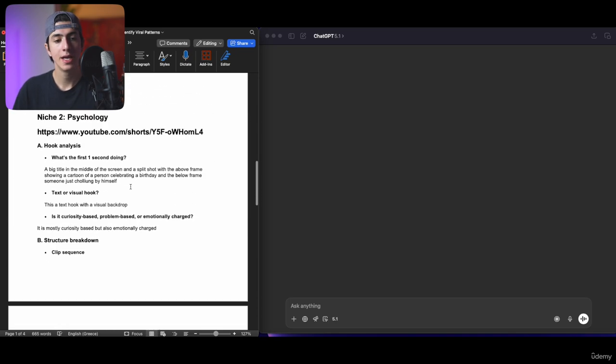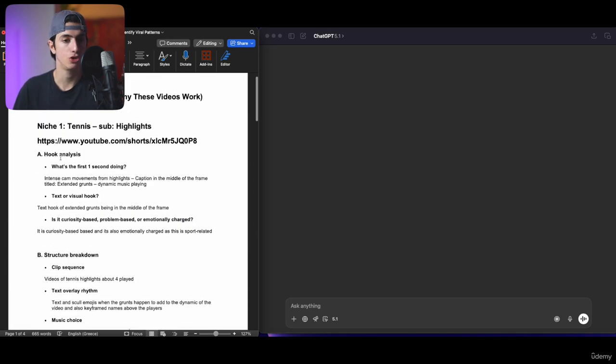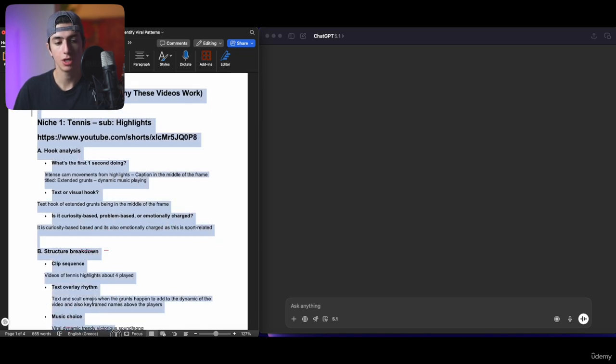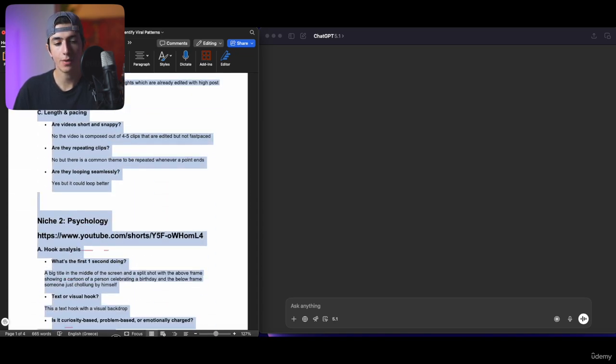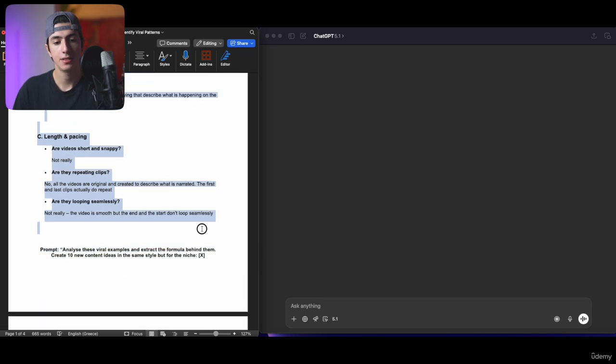So let's actually go ahead and input this to GPT. There are two ways to input this information to ChatGPT. The first one is to save this as a PDF document and drag and drop this PDF document to ChatGPT. The second one is to just literally copy everything. So I'm copying everything, all of our niches, and it's just copied. And we can use this prompt right here.